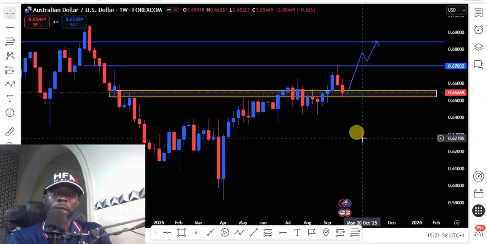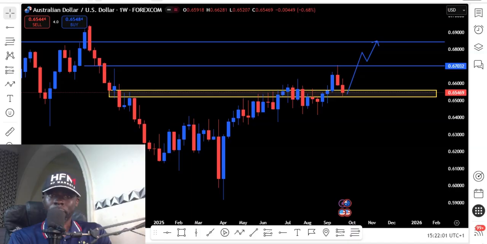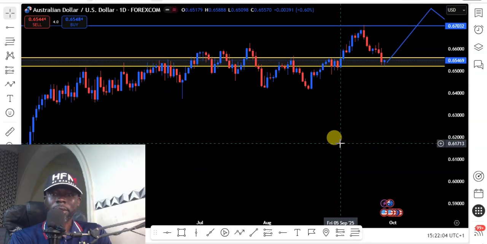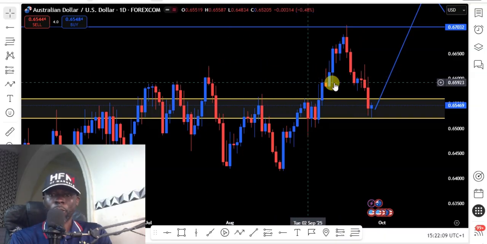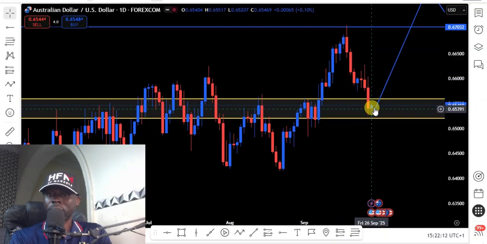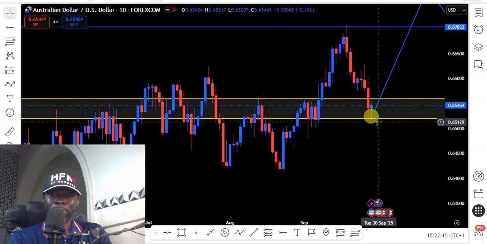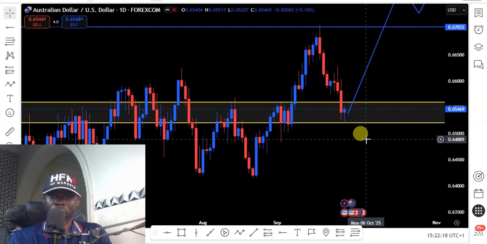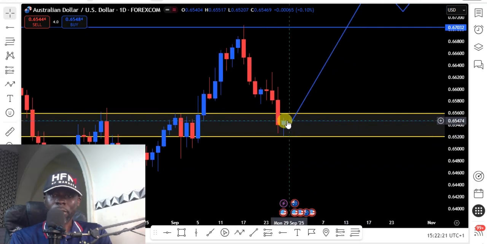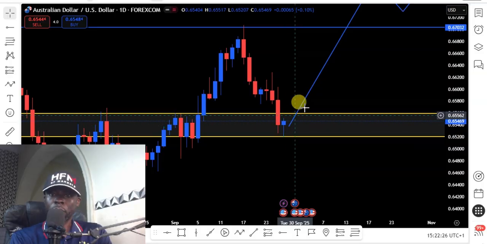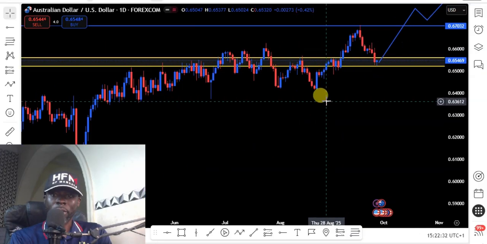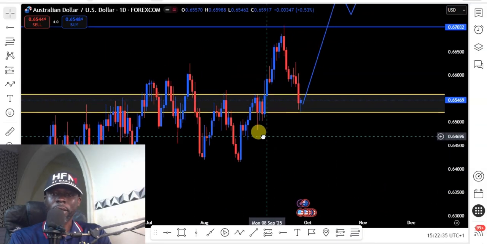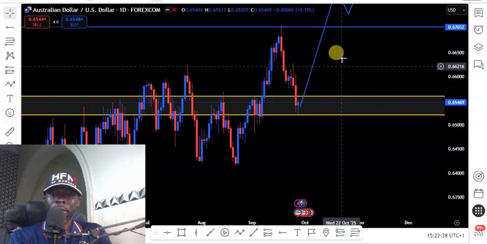So let's look at the daily chart of the Australia USD. On the daily chart, last week we had a signal on this level, which is not a weekly support level. So now we have our signal on this weekly support level, which indicates we expect a major buy from the Australia USD. So we are buying Australia USD with this daily signal candle from this weekly support level to the next weekly resistance level, which is this level. So we are looking for a buying opportunity on Australia USD this week. You can use your 4-hour chart or your daily chart to look to buy Australia to the next weekly resistance level.